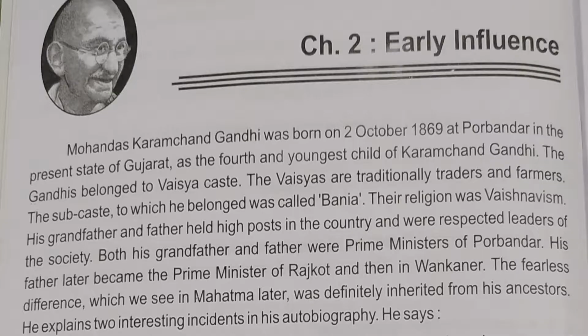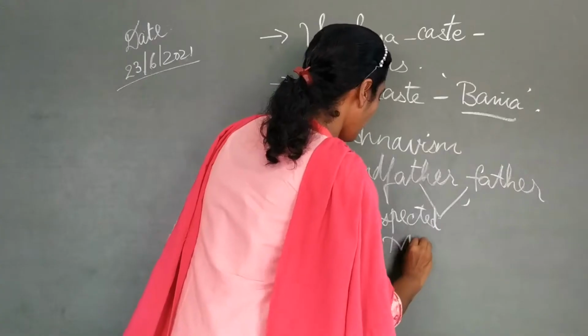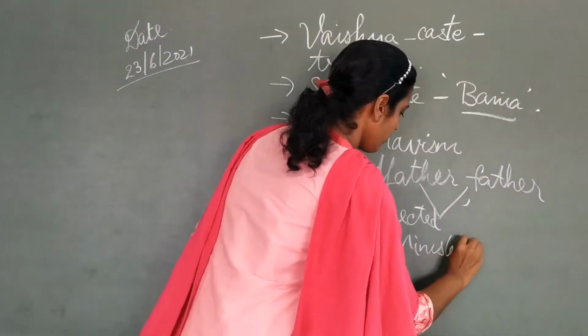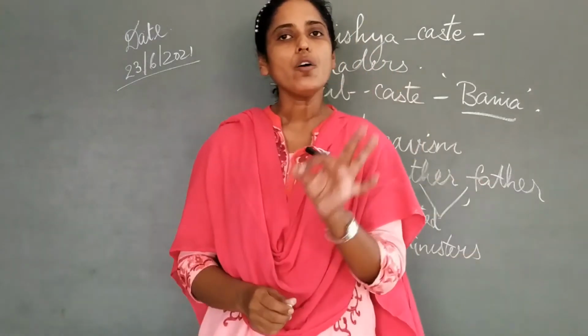And then next, we can see that Gandhiji was also getting early influence in his life from his family itself. He did not have to go here and there for any moral values. His family itself had high values, due to which he was influenced at a very early age. Both his grandfather and father were prime ministers of Porbandar.